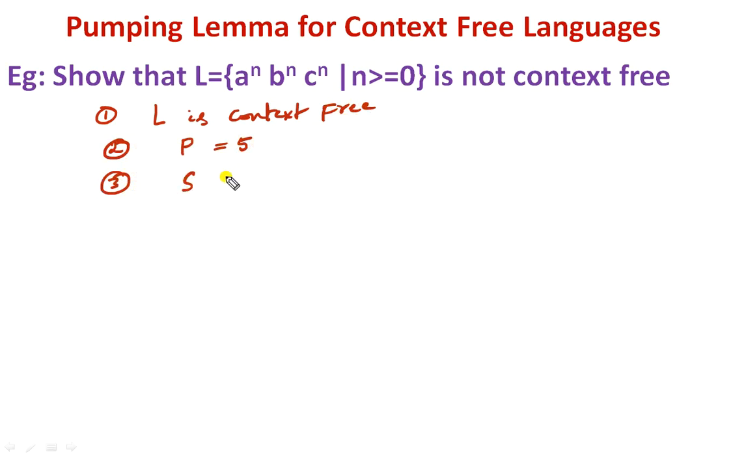Based on the pumping length. What is the pumping length? 5. So what will be the string generated? A power 5, B power 5 and C power 5. So this is the string generated.